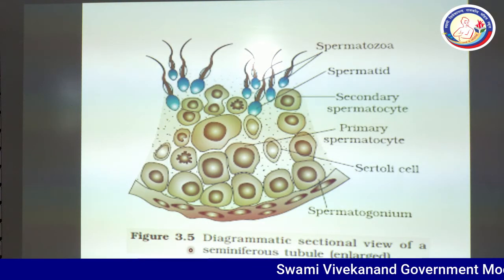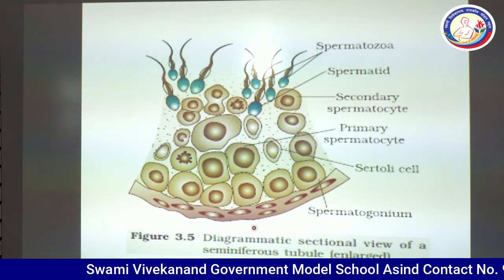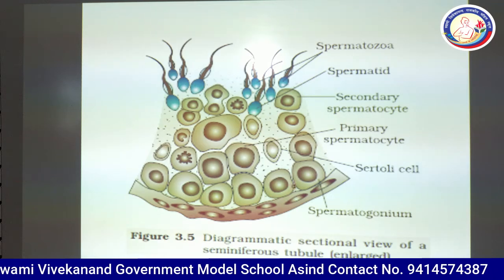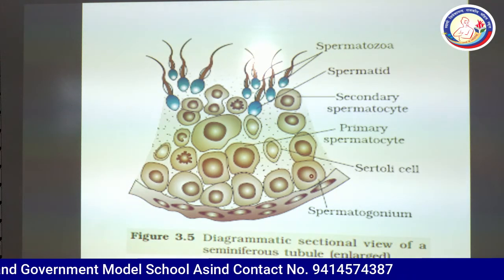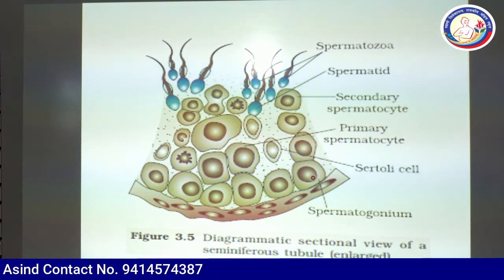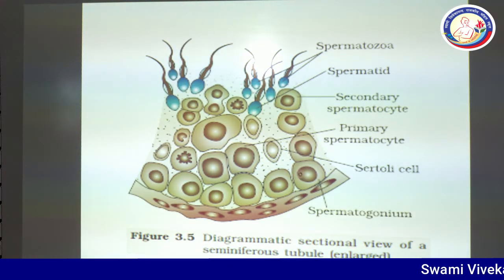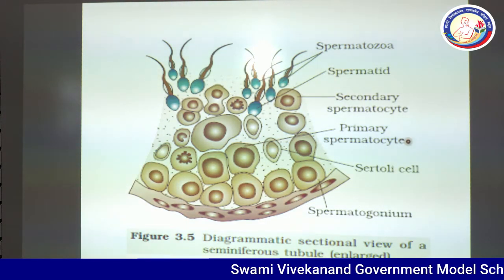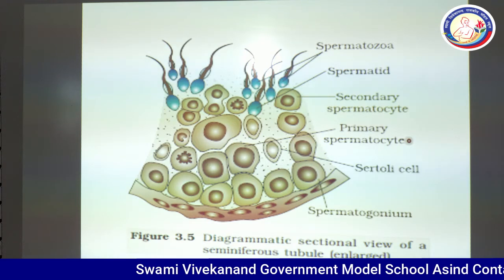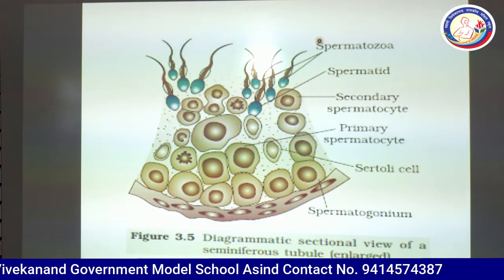This is figure 3.5. As I have already drawn this on the whiteboard, you can see this picture again. This basal line is known as the germinal epithelium, which is made of spermatogonia. It is diploid. After repeated mitosis, these cells are produced again, and when they take up nutrition, they become larger in size. You can see the size here, and it is known as the primary spermatocyte. This is also diploid in nature. It will undergo meiosis to produce spermatozoa.